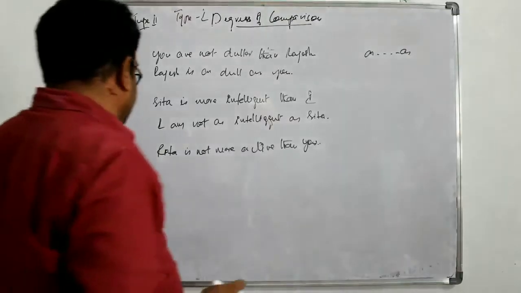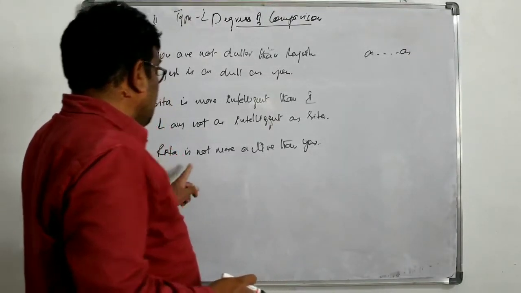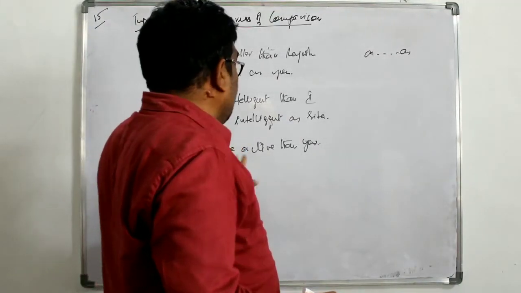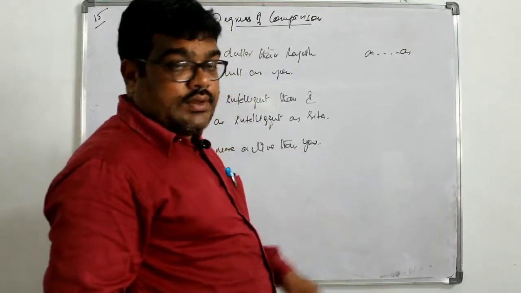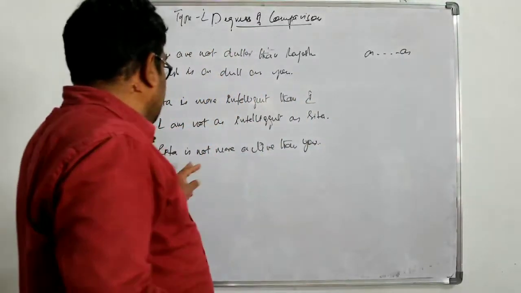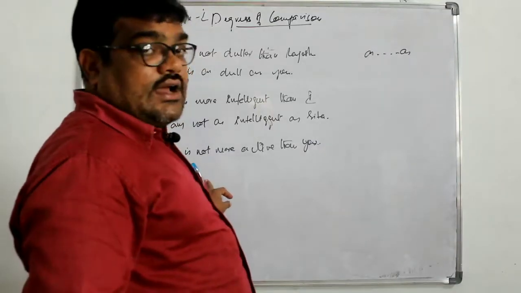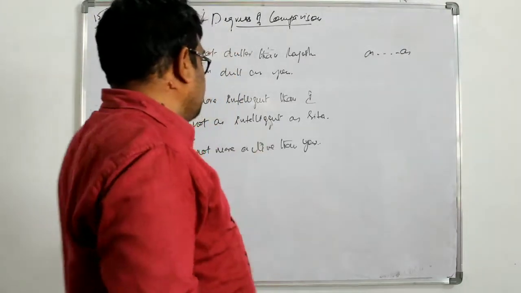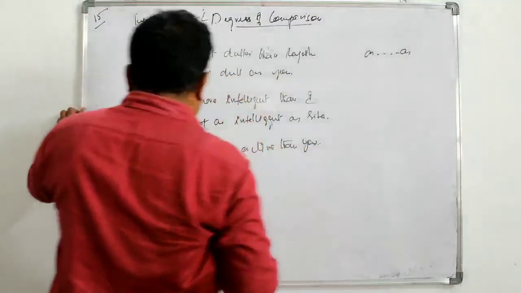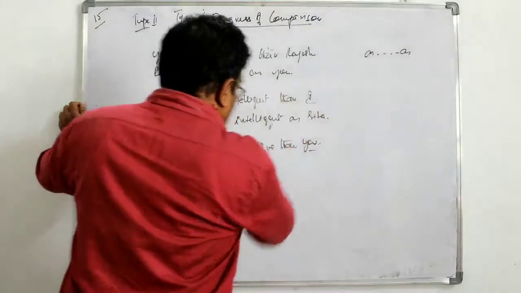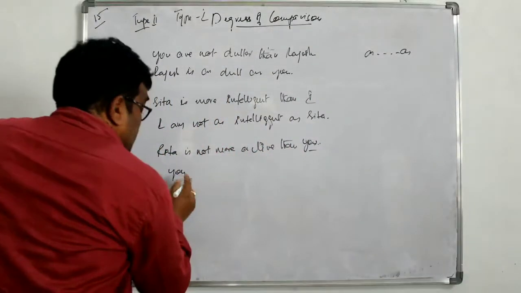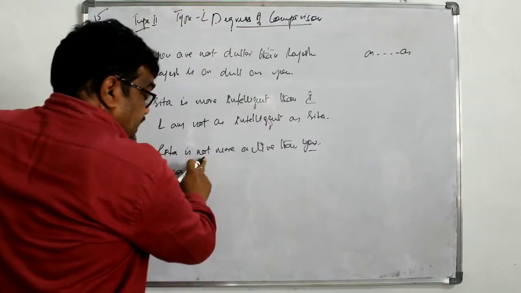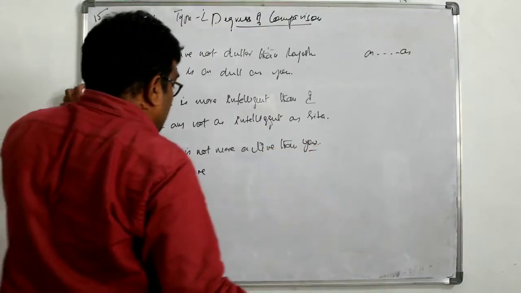Another example, you see here, Rita is not more active than you. Now, first thing is that because it is a negative, here we get affirmative, and we have to change the adjective in comparative to positive. So first, because it is compared between Rita and you, you comes in the beginning of the sentence, because it takes plural are. Already it is in negative, we have to make it affirmative, so not is not necessary.